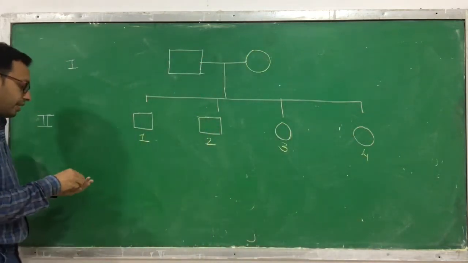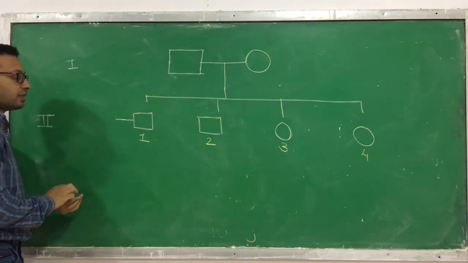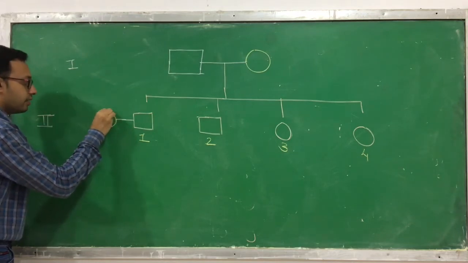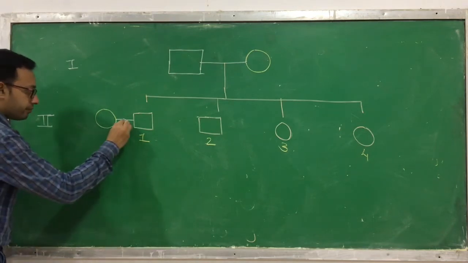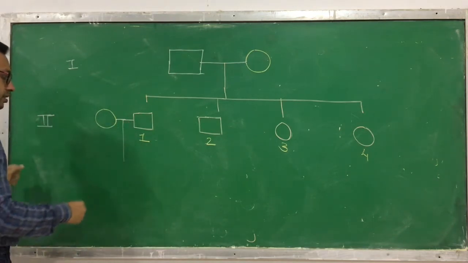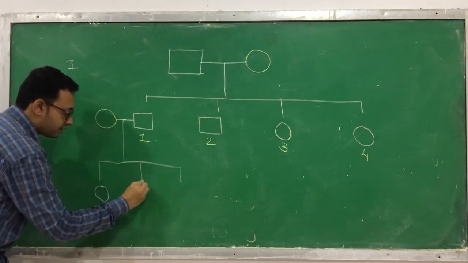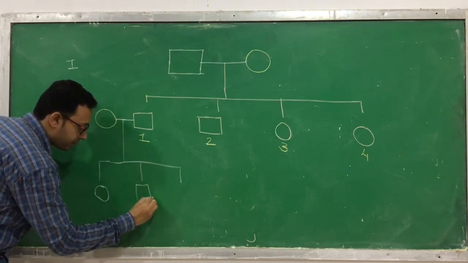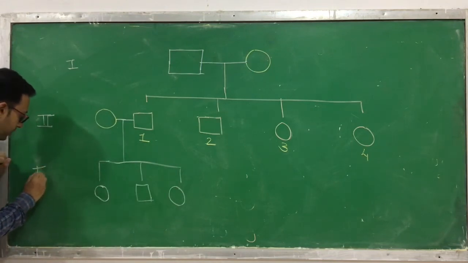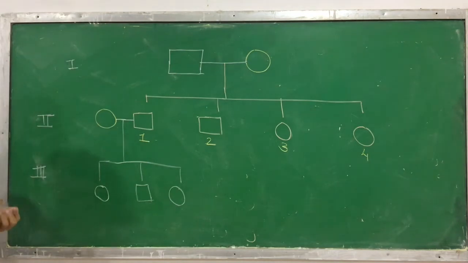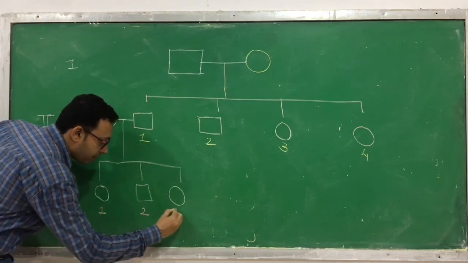Okay, clear? Now suppose this one, a male, marries obviously a female, which is denoted as a circle. The marriage between them is a horizontal line. Now a vertical line means their offsprings. Suppose they have 3 children: first, second, third. So now it becomes the next generation, what we call the third generation. The first child is this one, the second child is this one, and the third child is this one.